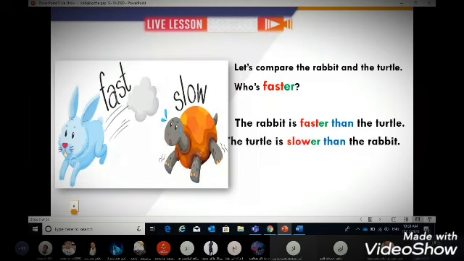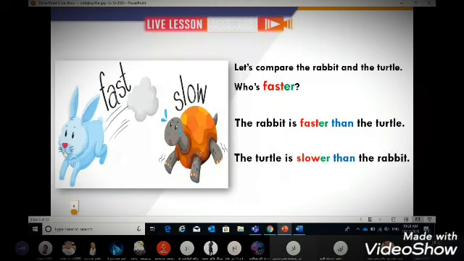Okay. The turtle is slower than the rabbit. Is it clear?